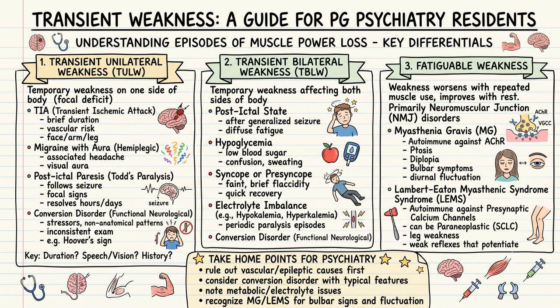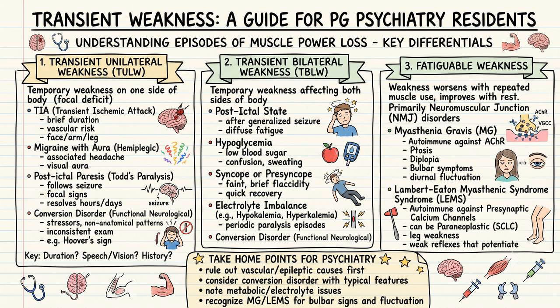Finally, consider conversion disorder, or functional neurological disorder. This often involves psychological stressors, non-anatomical patterns of weakness, and an inconsistent physical exam, such as a positive Hoover sign. When assessing unilateral weakness, always ask about the duration of the episode, any speech or vision changes, and the patient's medical history.